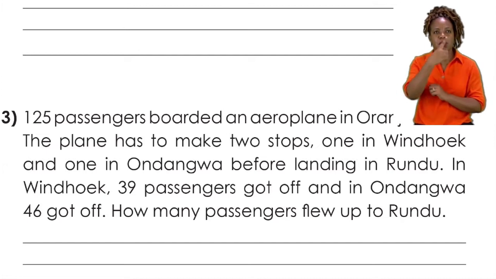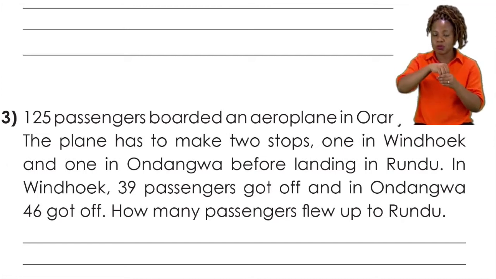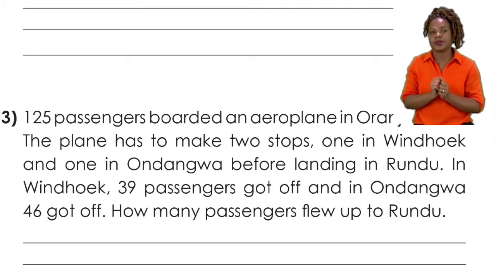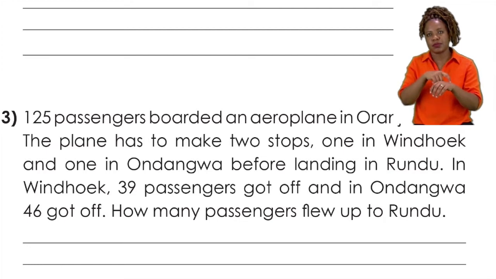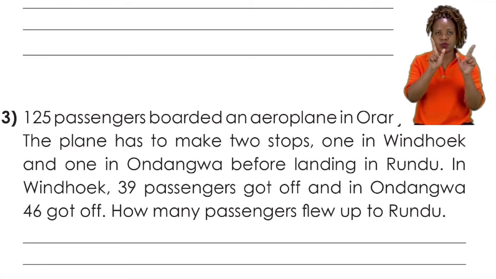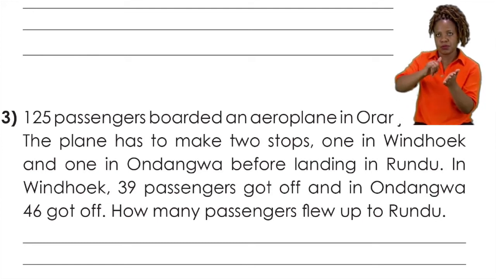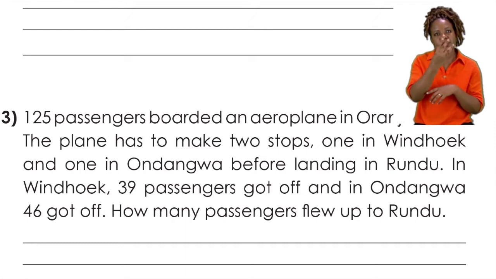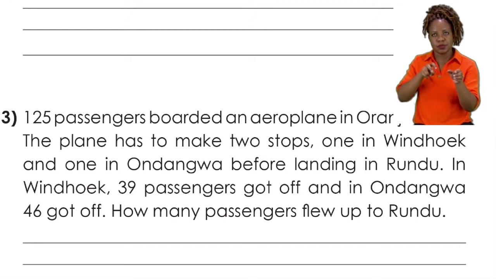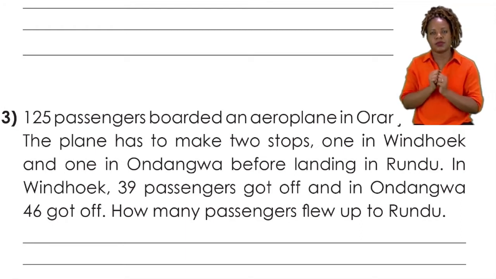125 passengers boarded an aeroplane in Oranjemund. The plane has to make 2 stops, one in Windhoek and one in Ondangwa, before landing in Rundu. In Windhoek, 39 passengers got off, and in Ondangwa, 46 got off. How many passengers flew to Rundu?